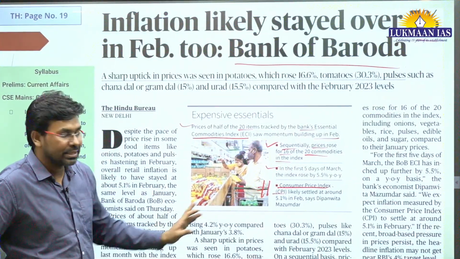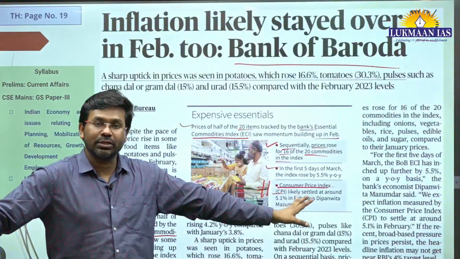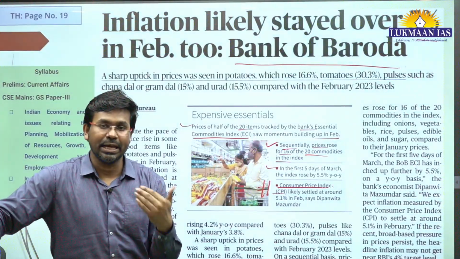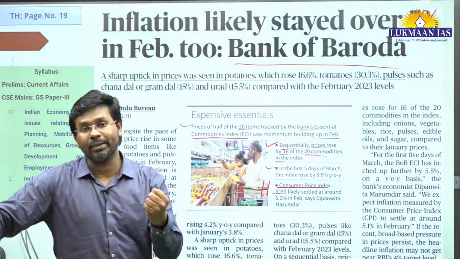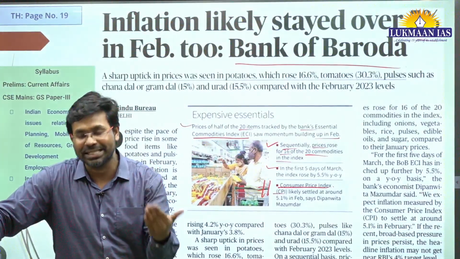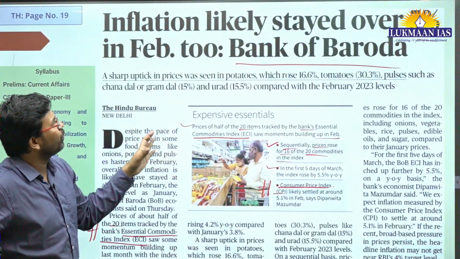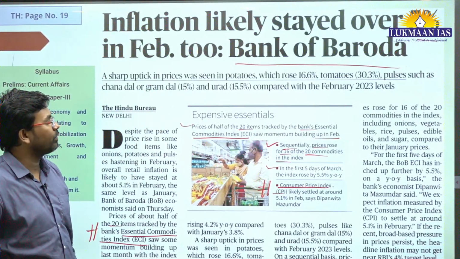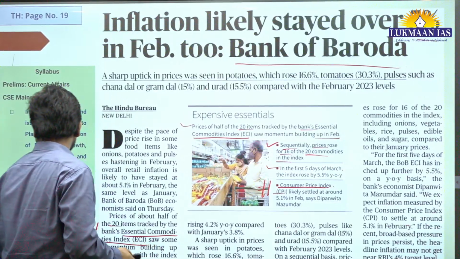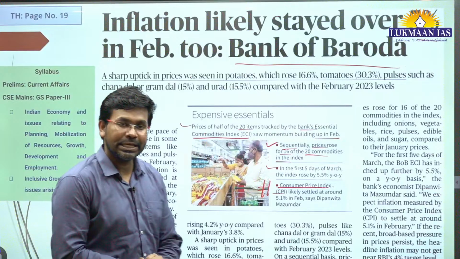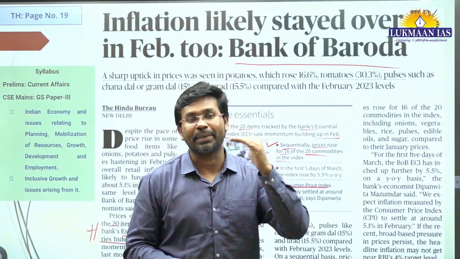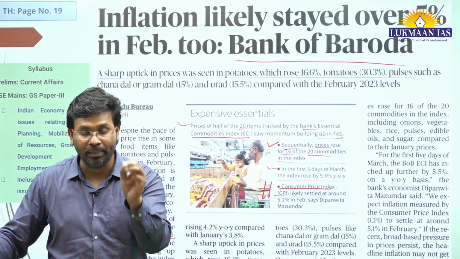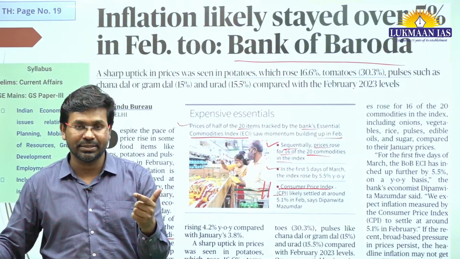Apart from this, the consumer price index tracks, at the consumer level, the fluctuation in the price of goods and services. When consumers have to pay more for the same goods, it is known as inflation. So in February also, inflation stayed over 5%. This is what is said in this article. So what is inflation? Inflation is a general rise in the prices of goods and services. When you have to pay more money to purchase the same goods and services, that is inflation.